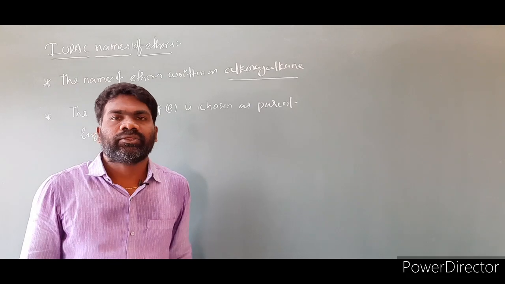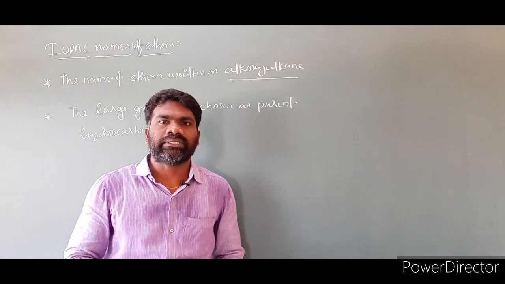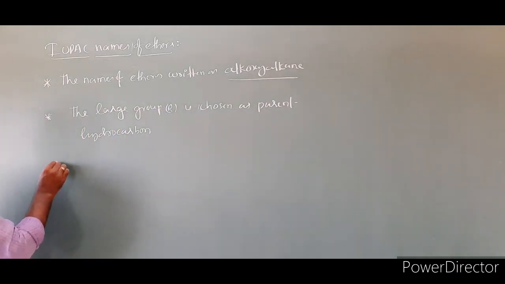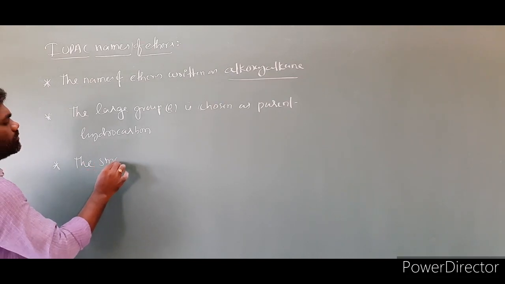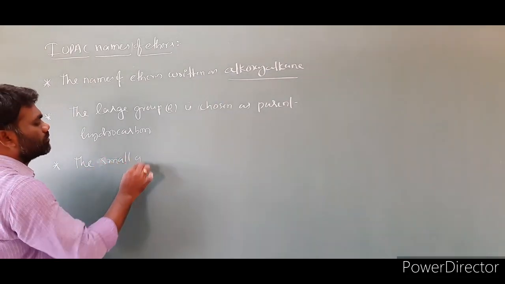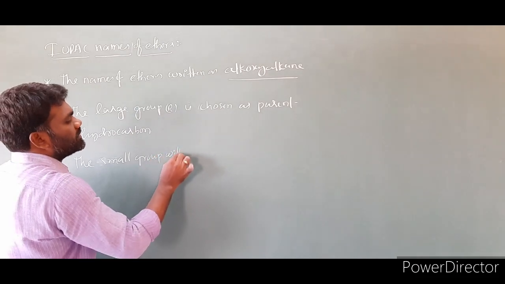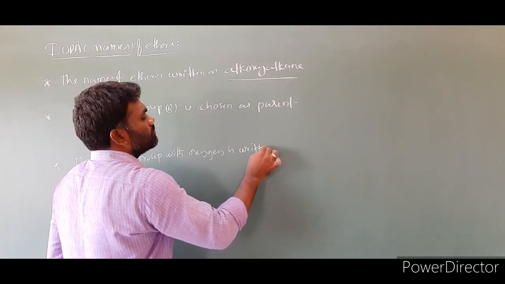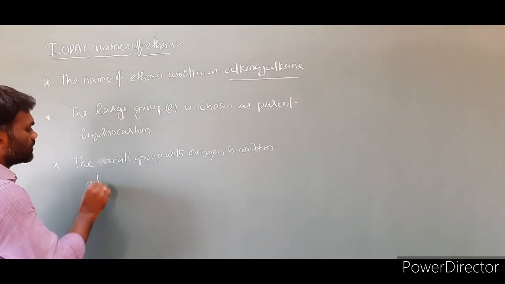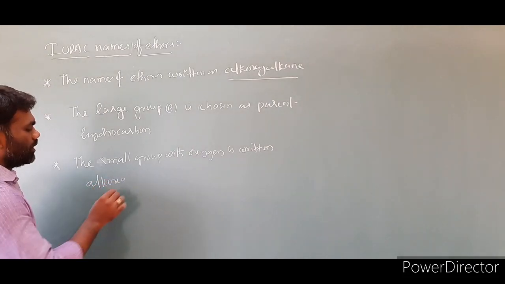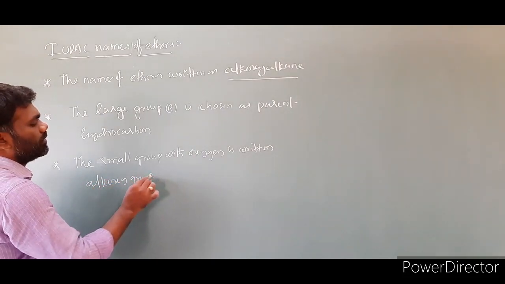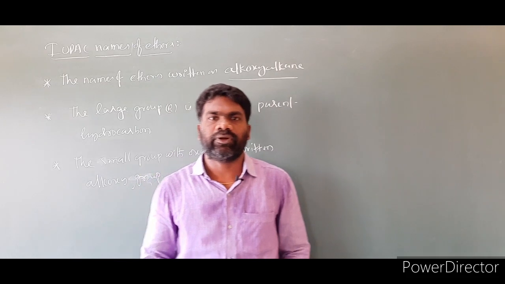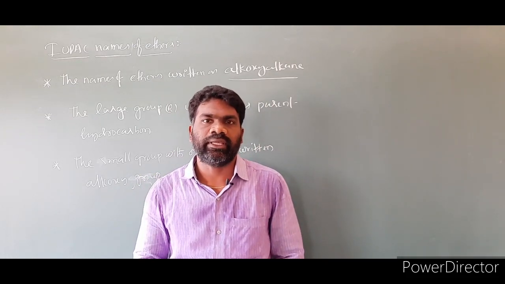This is the second one. The third one is that the small group with oxygen is written as an alkoxy group. So these are the rules and regulations we have to follow to write the IUPAC names of ethers.